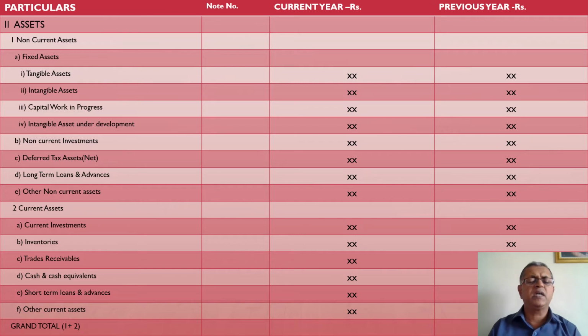Trade receivables are nothing but an amount of debtors recoverable from the market. What is debtors? Debtor is a person to whom the goods are sold on credit and amount is receivable from him. In the case of trade receivable, the company has to prepare age-wise classification of the debtors. That means the debtors which are due for less than 180 days, that is less than 6 months, and the debtors which are due for more than 6 months. What is the reason for making age-wise classification?